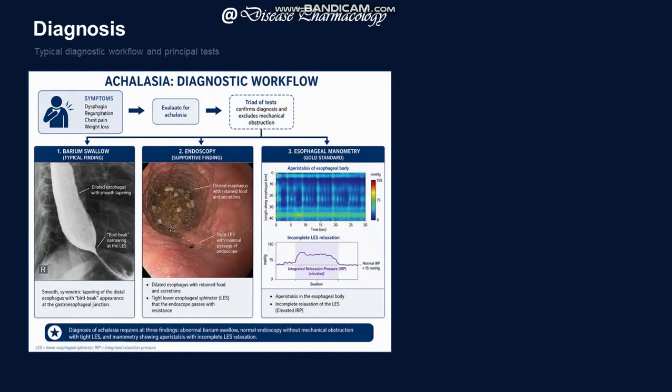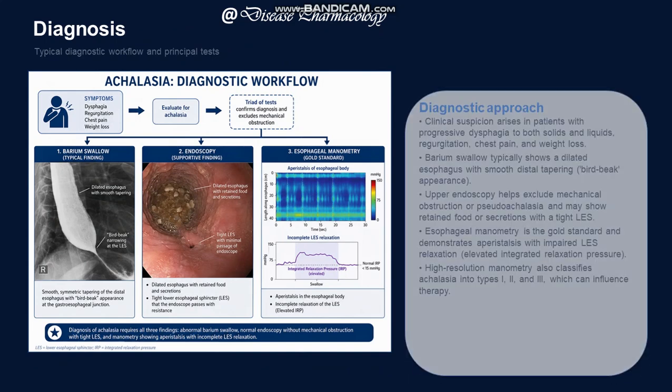That is the diagnosis. Dysphagia, regurgitation, chest pain, weight loss: evaluate for achalasia. Tests confirm the diagnosis and exclude mechanical obstruction.